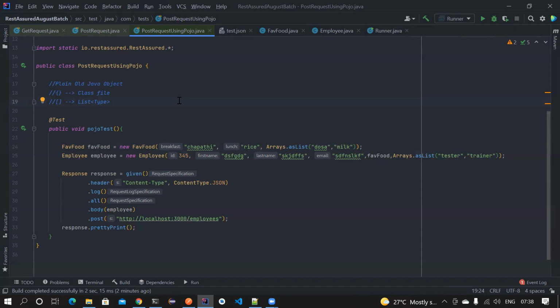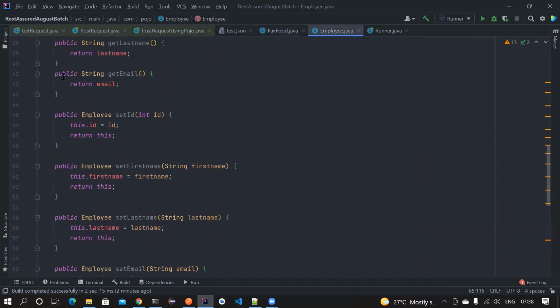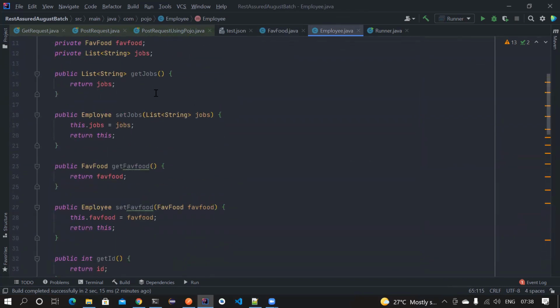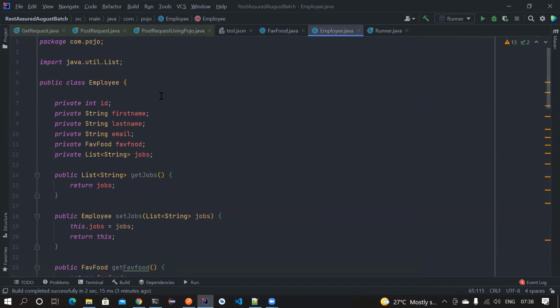Okay, you may think there are ways around this. Let's say you are typing a lot of getters and setters here. Even though I have used IntelliJ for this, there are still plugins like Lombok that can help solve this purpose. We will see about that just now. But for now, just understand that developers are also using POJOs.